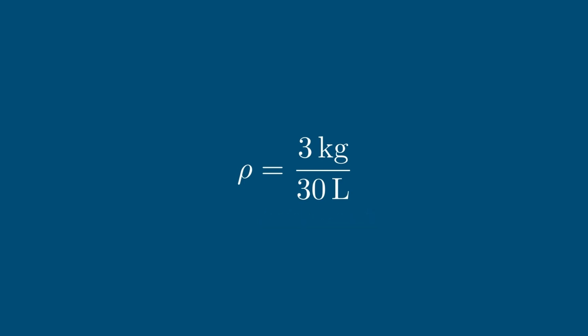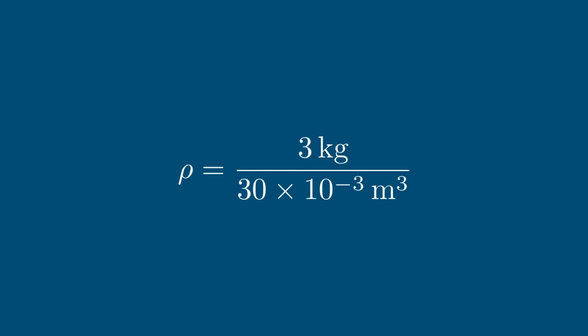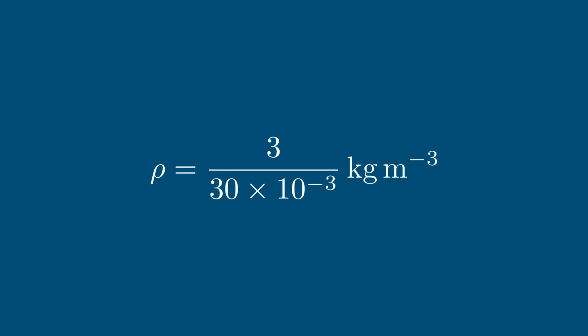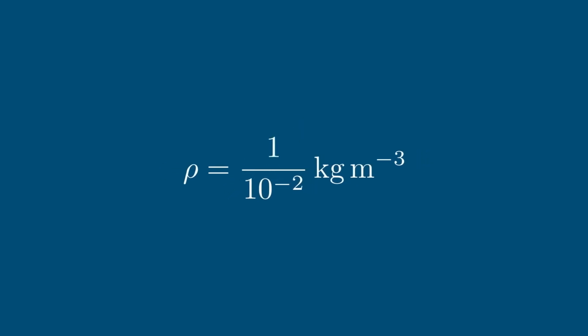In scientific notation, that's the same as 30 times 10 to the power of minus 3. And now let's clean things up a bit. As usual, we collect our units at the end, and I've taken the liberty of adding a negative power to my cubic metre unit to indicate that it's kilograms divided by cubic metres, in other words, kilograms per cubic metre. Okay, 30 times 10 to the minus 3 is the same as 3 times 10 to the power of minus 2. We're multiplying and dividing by 3 so we can cancel them out.